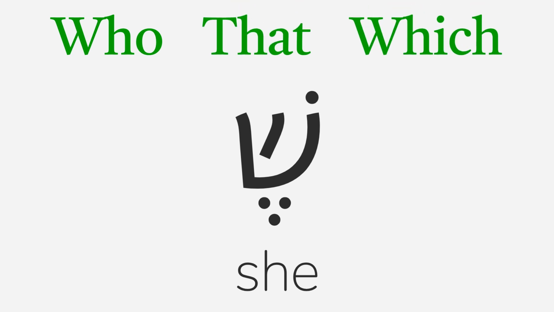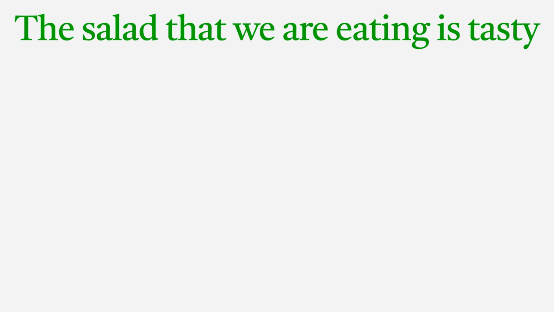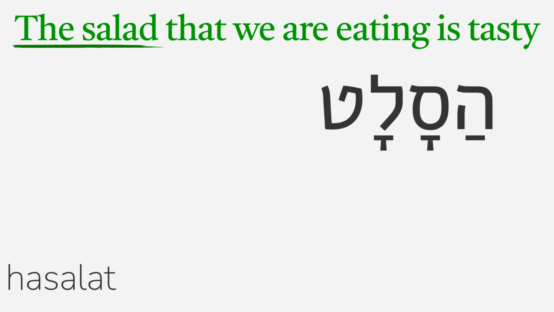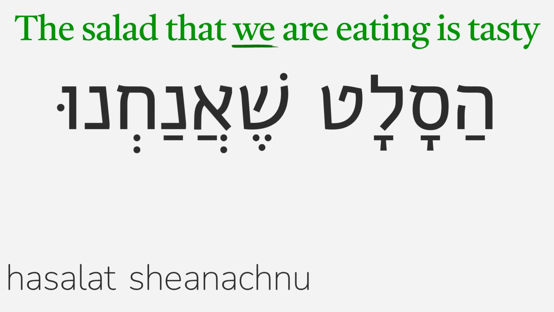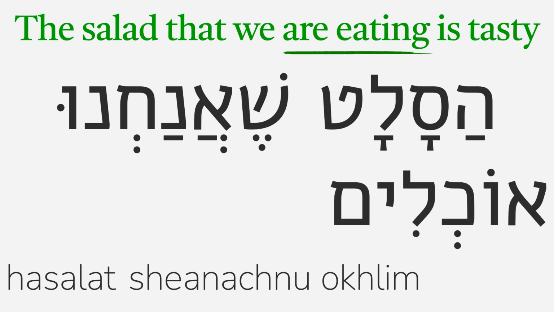Let's see it with a couple examples, starting with the Hebrew translation of the sentence, the salad that we are eating is tasty. The salad is ha-salat. That is she, and she attaches itself onto the next word, which is anachnu, we. Our eating can be the masculine plural form of the present tense, ochlim. Hebrew does not need a word for is, but we can choose to translate it into Hebrew to break up the sentence so that it's easier to read.